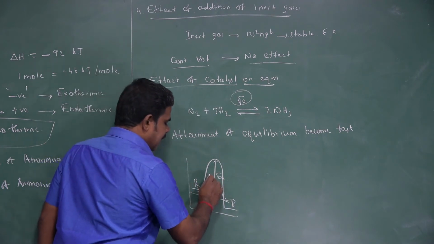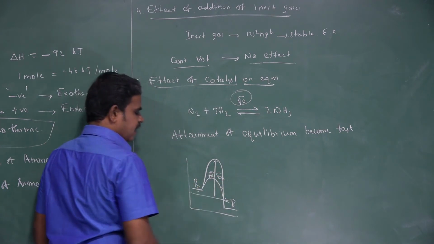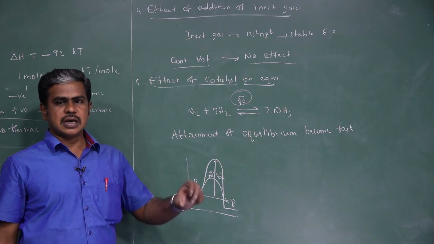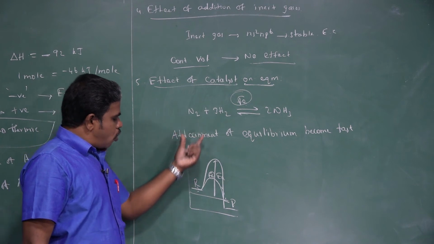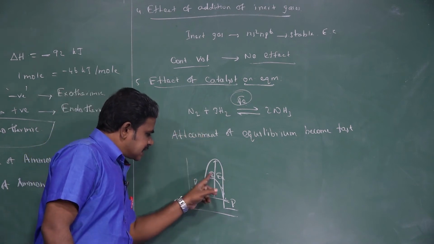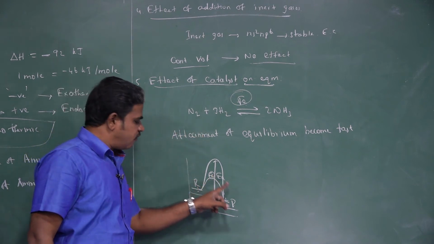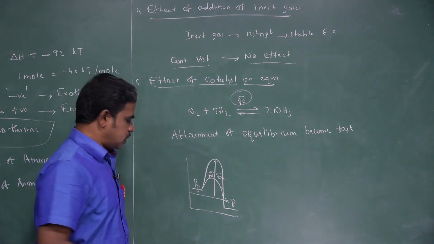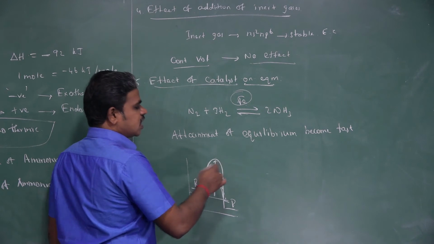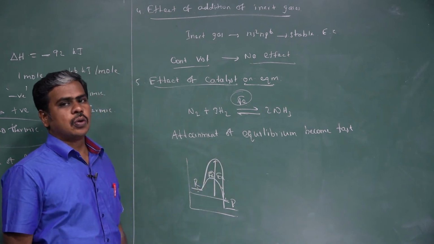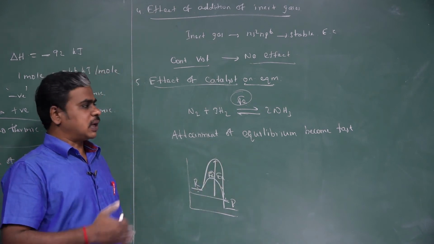So while adding Fe, the activation energy decreases. More reactant crosses the energy barrier and forms the product. So the rate of the reaction becomes faster.